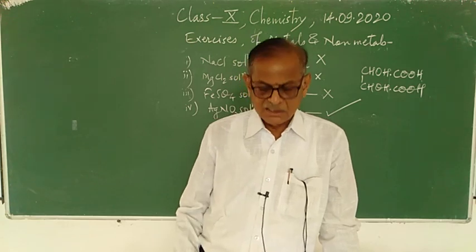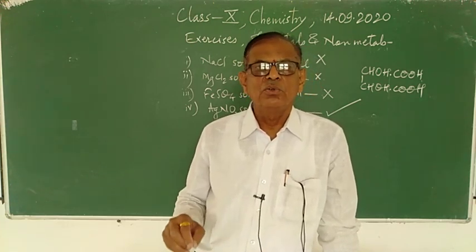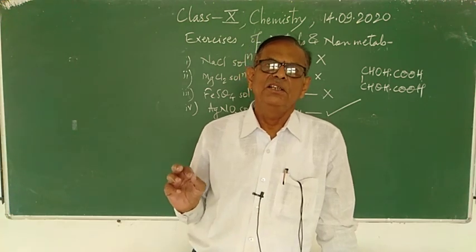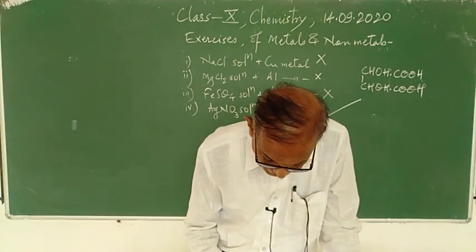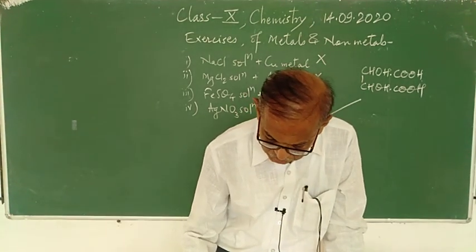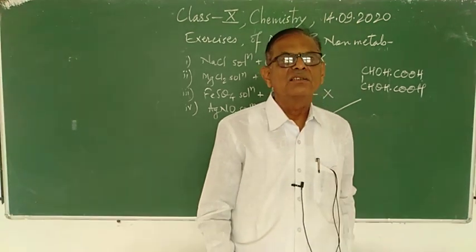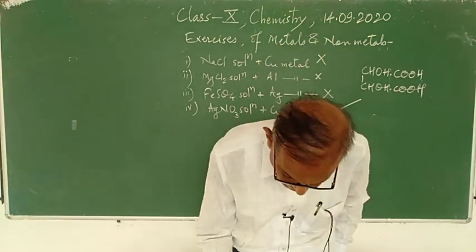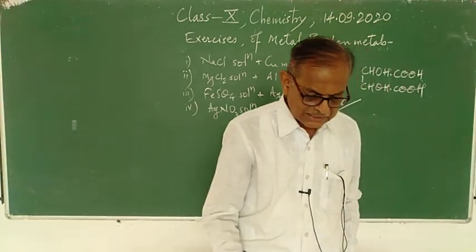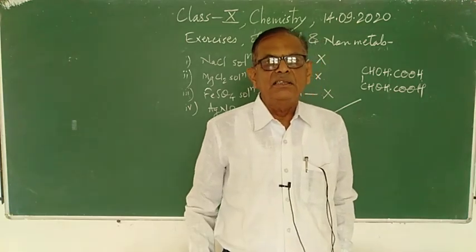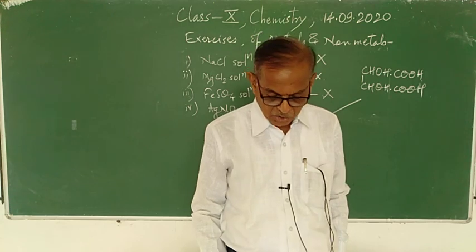So the first more important thing is that copper is a good conductor of heat and electricity, particularly here electricity, and therefore we are using copper metal for making copper tanks, for storing the water hot. So this is all about the exercises of the third lesson, that is metals and non-metals.